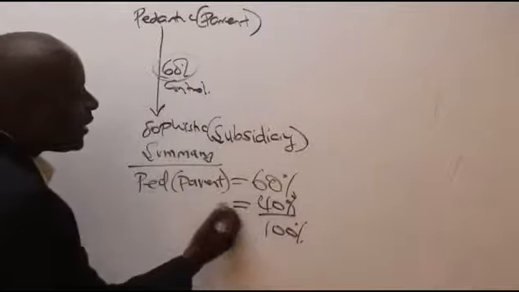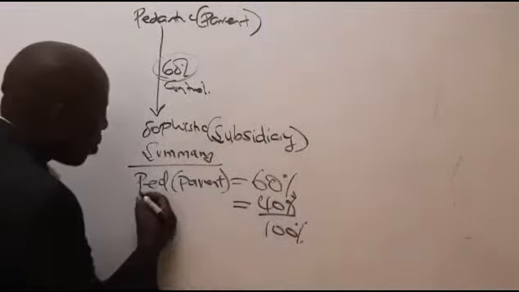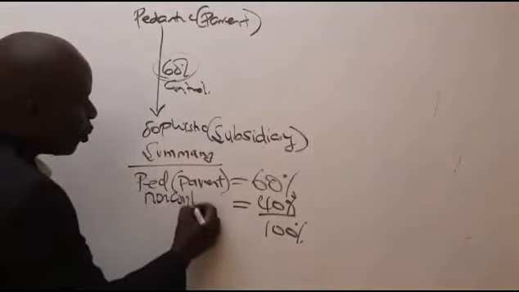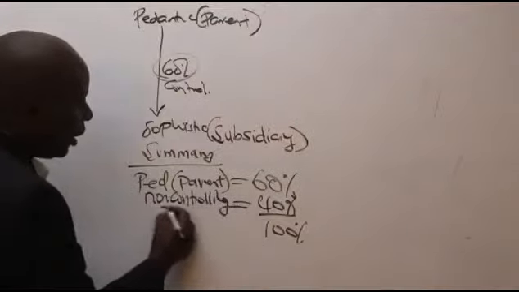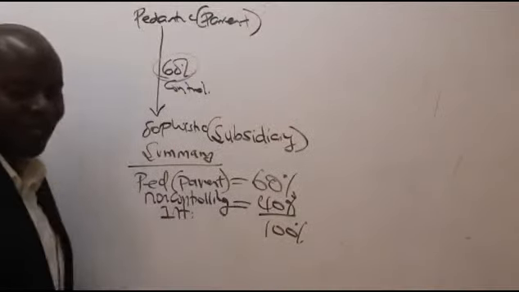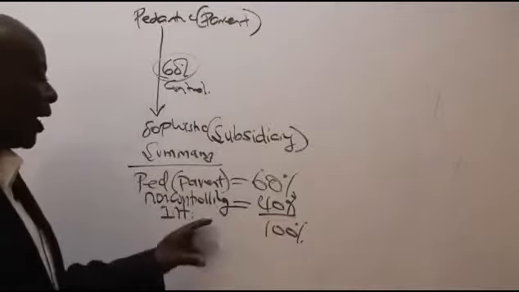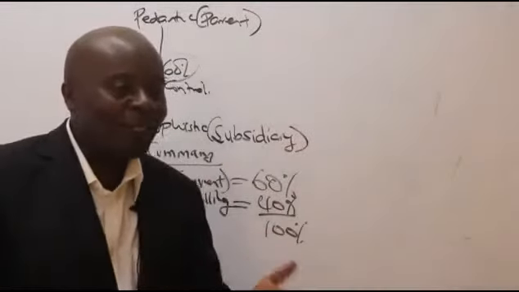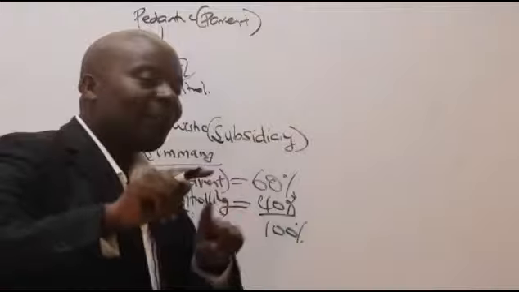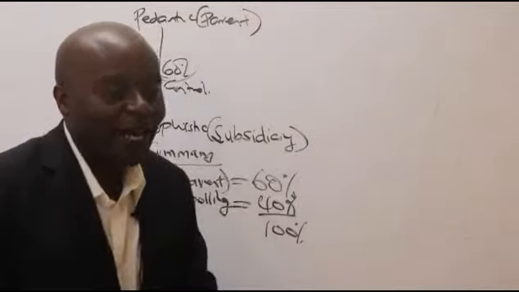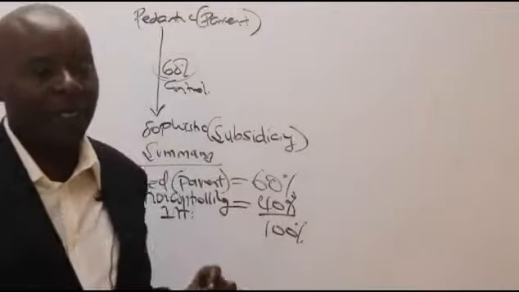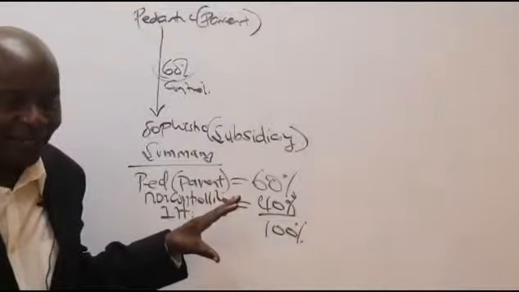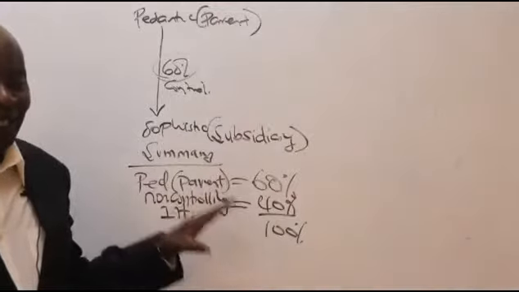So this 40% is held by another stakeholder that we call the non-controlling interest, which we shall be abbreviating as NCI. So the parent holds a controlling interest, and then the other party holds what we call the non-controlling interest. Is that okay? Yes. Thank you very much.